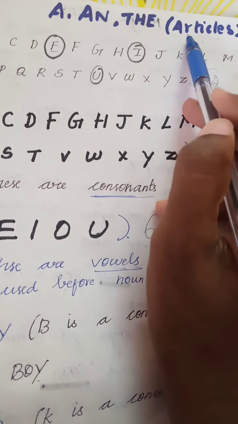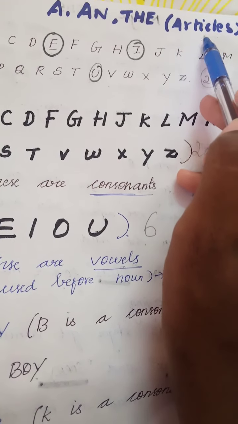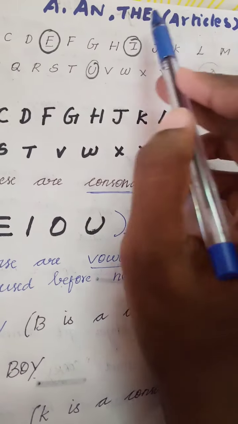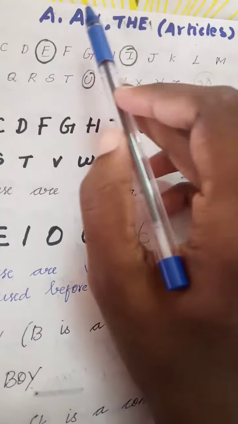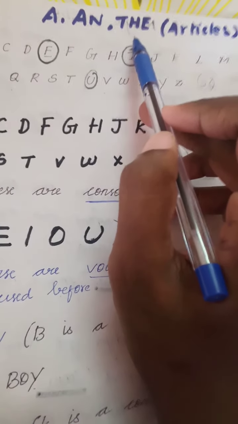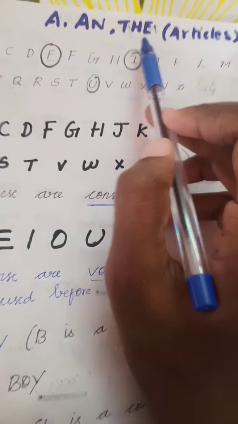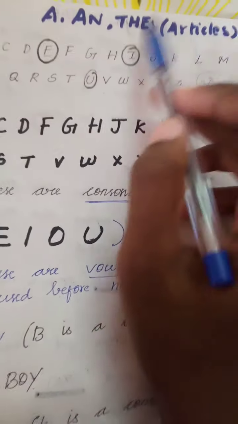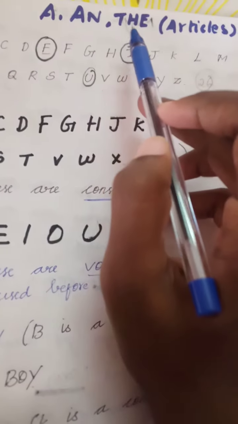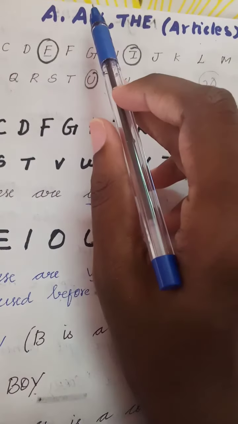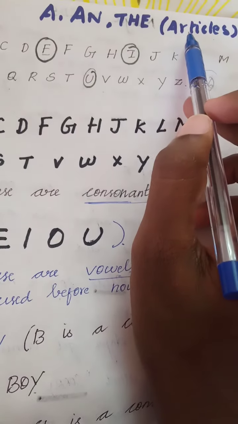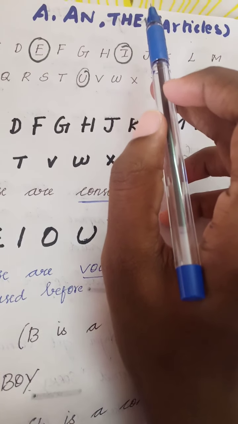Read with me. Articles, A-R-T-I-C-L-E-S. Repeat. Articles. What are the articles? A, an, and the. These are called articles. What are the three articles? Correct. A, an, and the. These three are the articles.